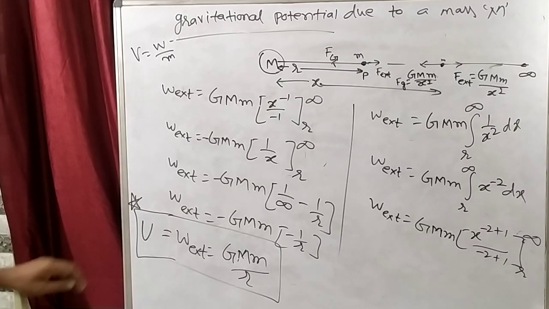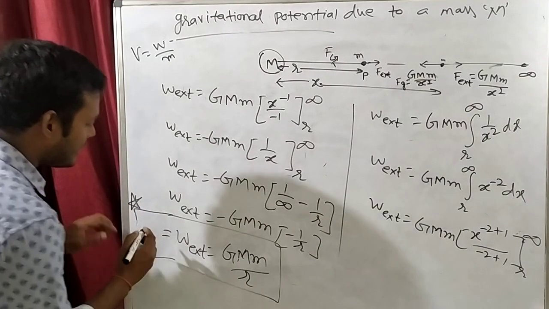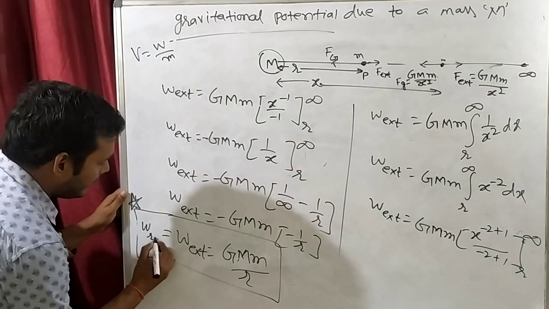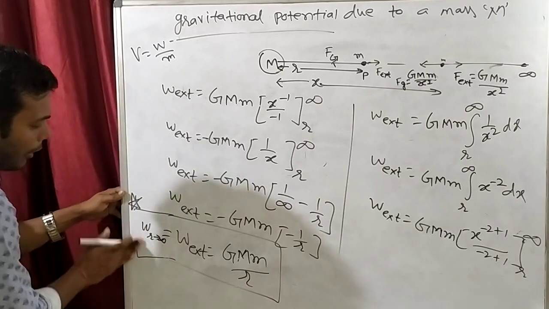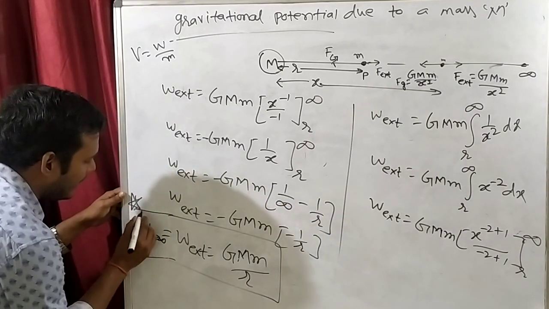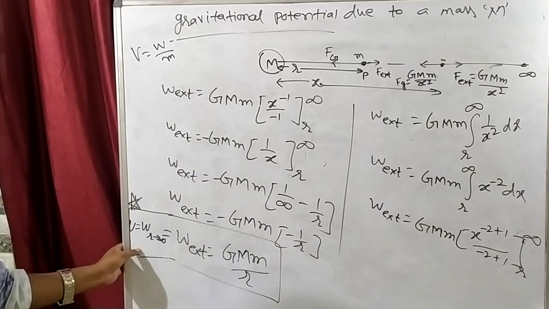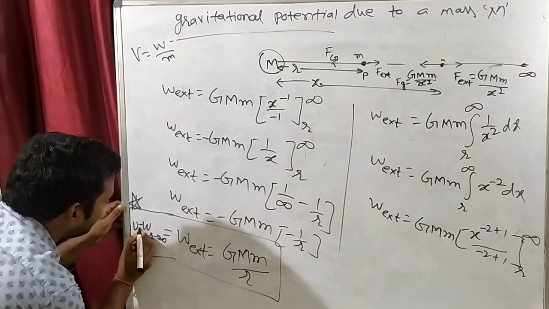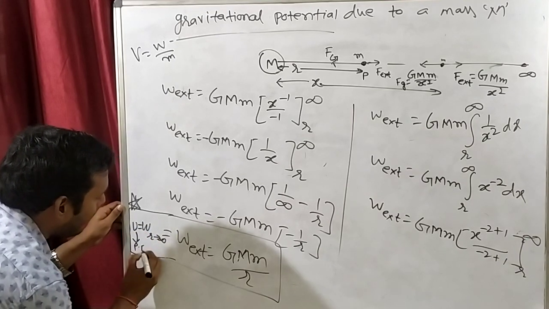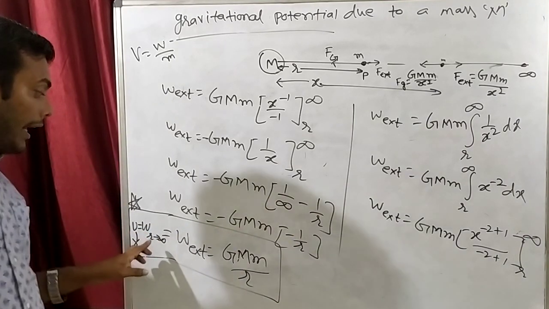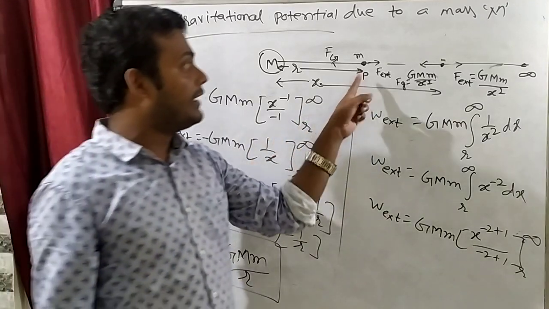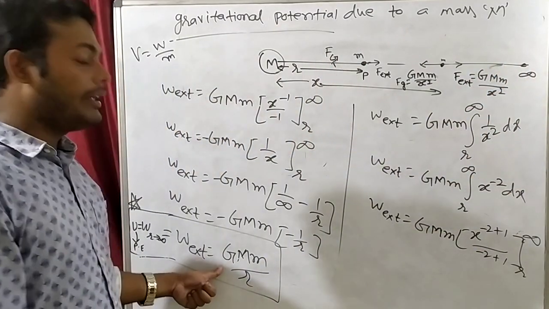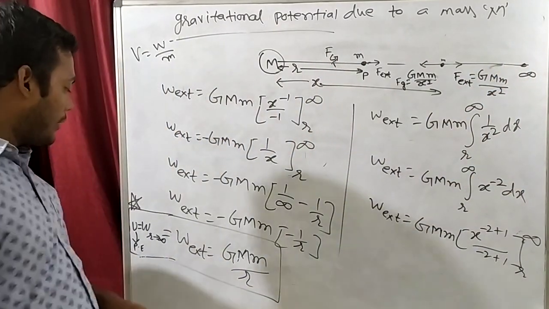Now see, this is work done by external. That means this is work done from R to infinity, or you can write this is potential energy also, that means U. Potential energy is written as capital U. How will we write potential energy? By capital U. This capital U is known as potential energy. And this is also work done from R to infinity. That means when I move this unit mass from R to infinity, then we are doing this much work.